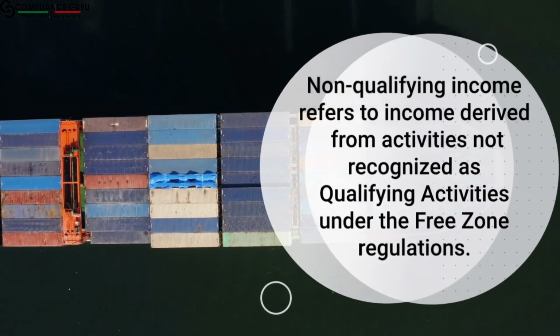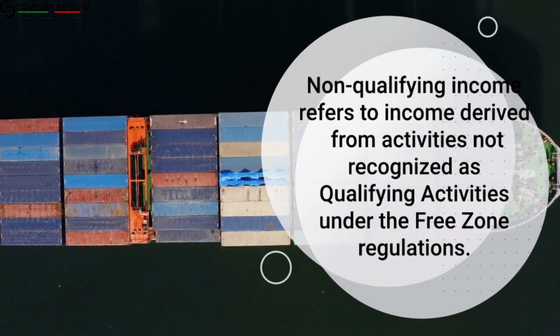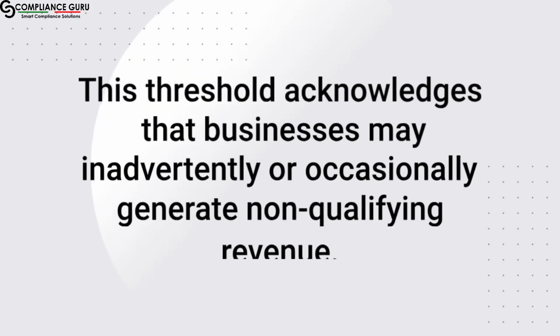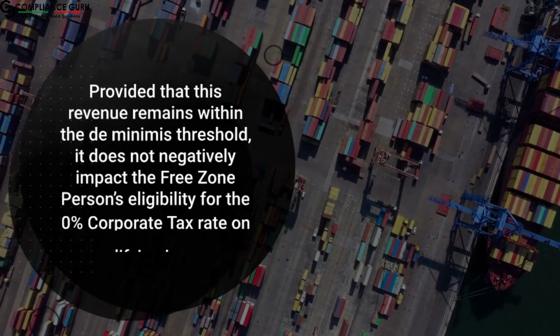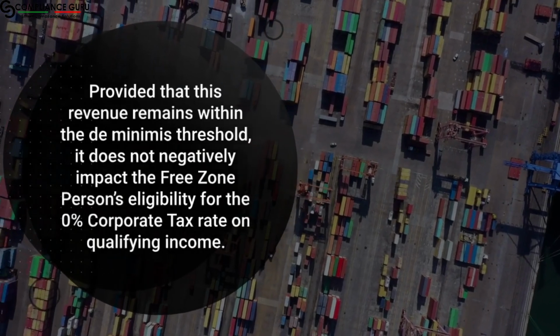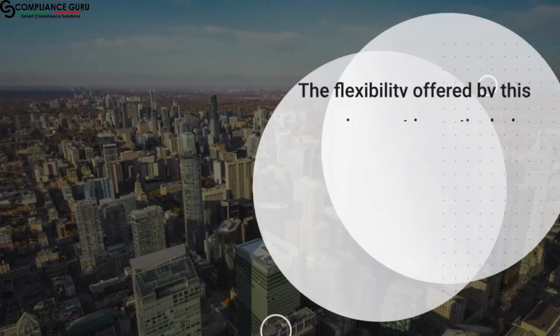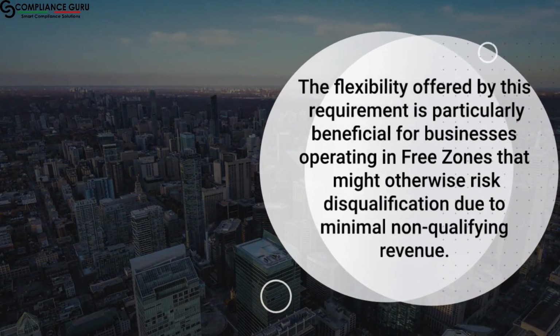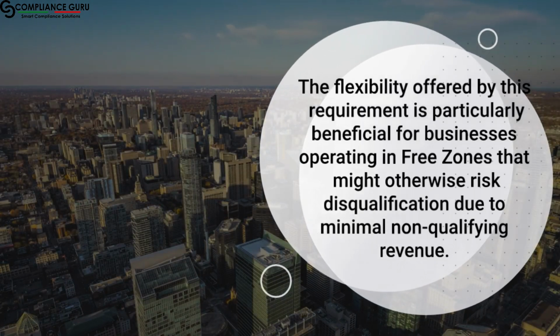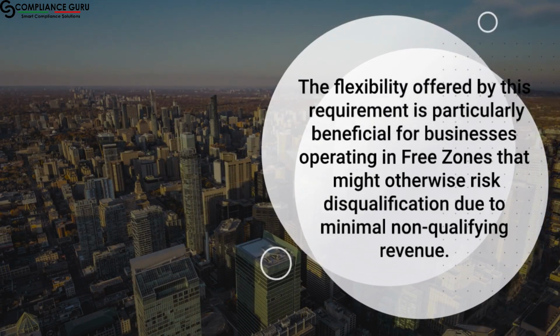Non-qualifying income refers to income derived from activities not recognized as qualifying activities under the free zone regulations. This threshold acknowledges that businesses may inadvertently or occasionally generate non-qualifying revenue. Provided that this revenue remains within the de minimis threshold, it does not negatively impact the free zone person's eligibility for the 0% corporate tax rate on qualifying income. The flexibility offered by this requirement is particularly beneficial for businesses operating in free zones that might otherwise risk disqualification due to minimal non-qualifying revenue.